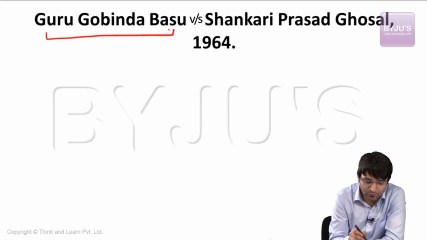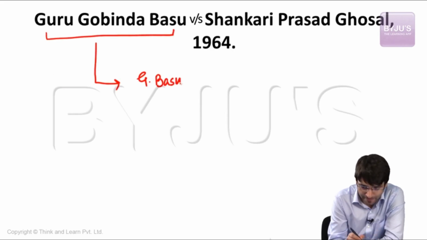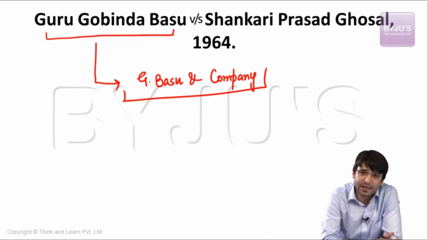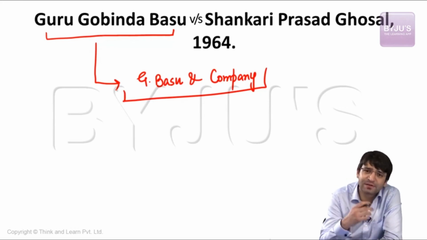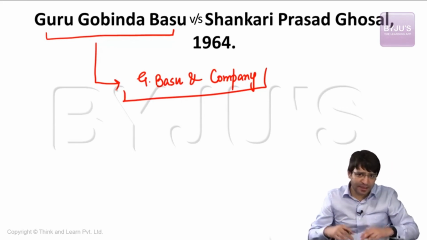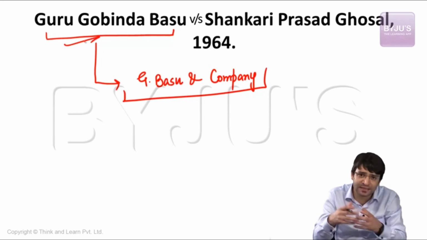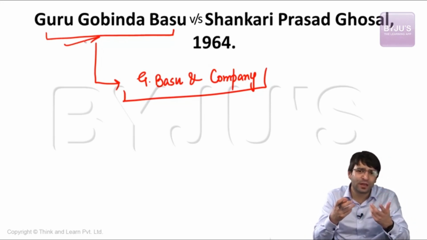Guru Govinda Basu was a partner in a firm called G. Basu and Company. He contested the election and ultimately he won. This company was a private auditor company. It used to audit various companies. Ultimately, it was a private company. The government had not created this company. The government had not appointed G. Govinda Basu as a partner in this company. And ultimately, there was no chance of G. Basu being disqualified for holding an office of profit.